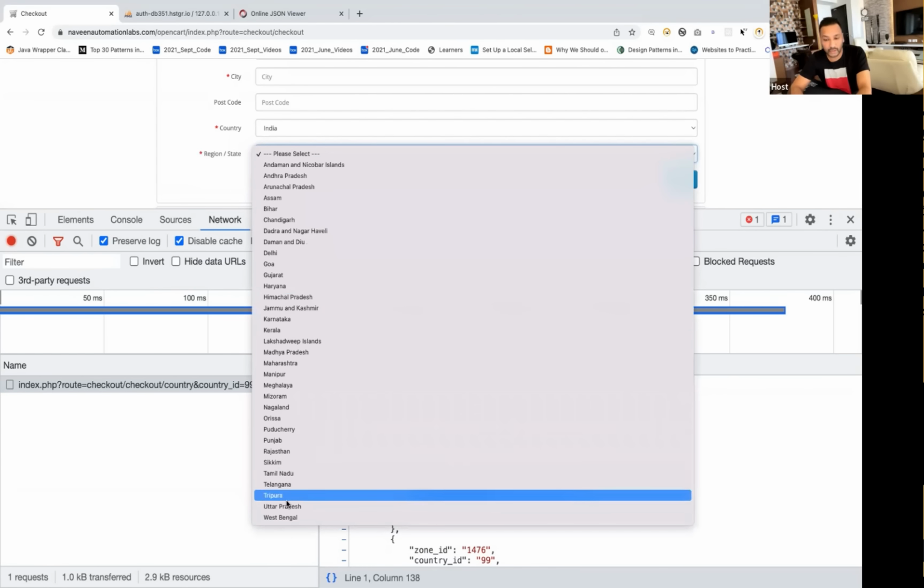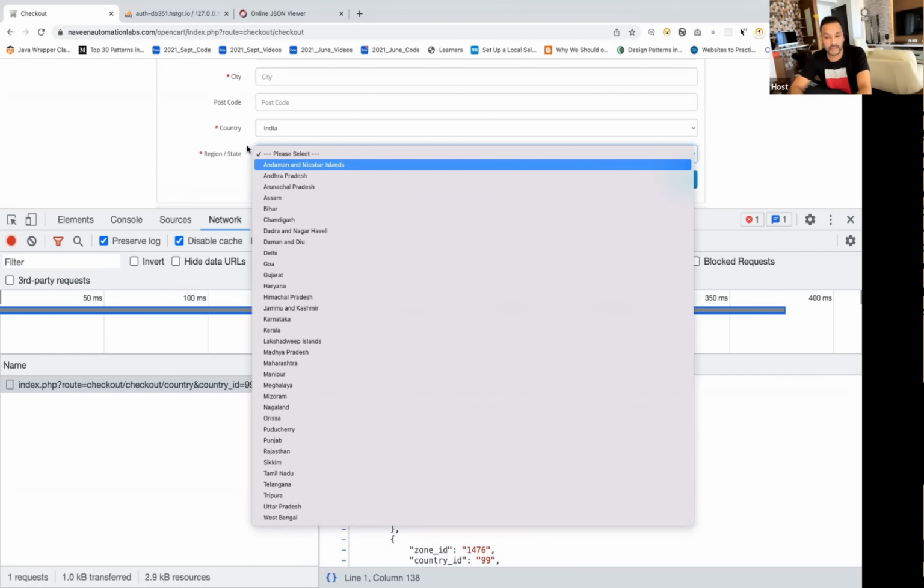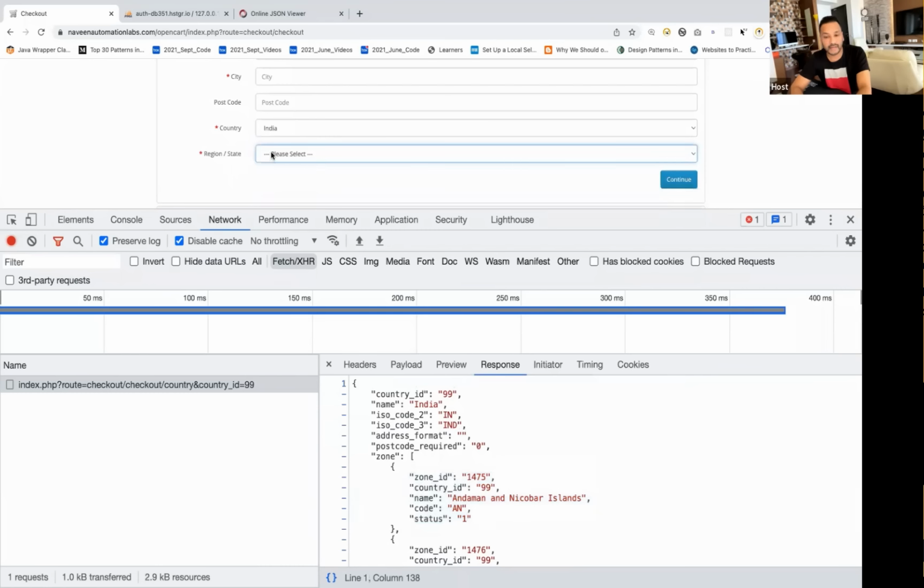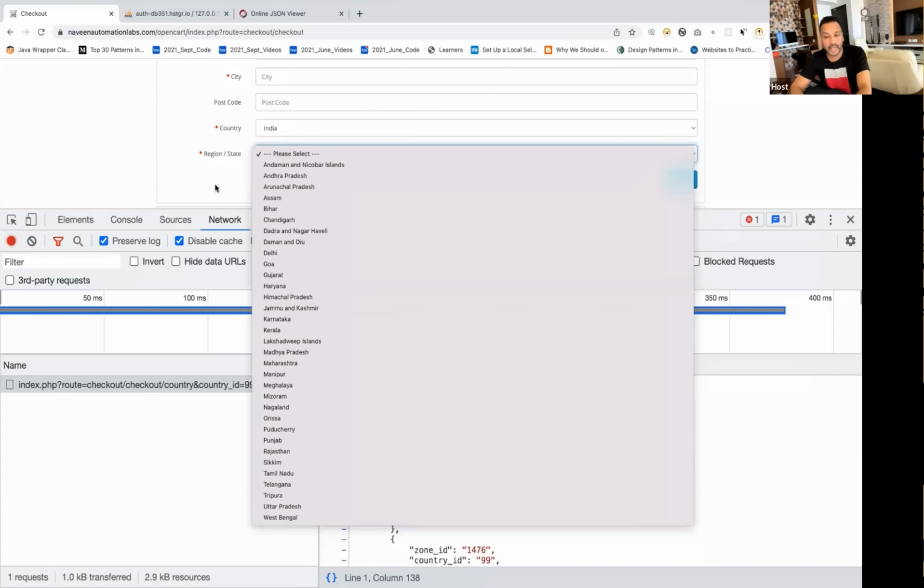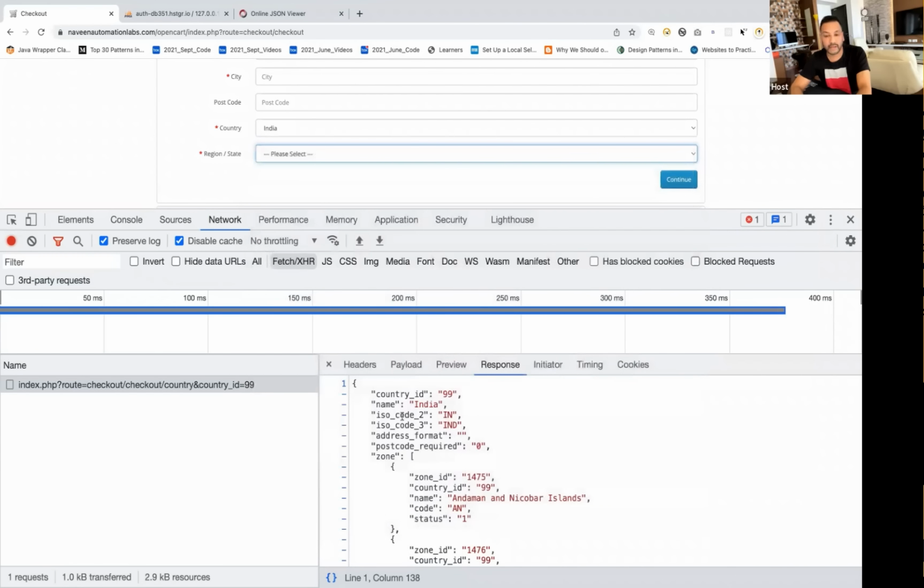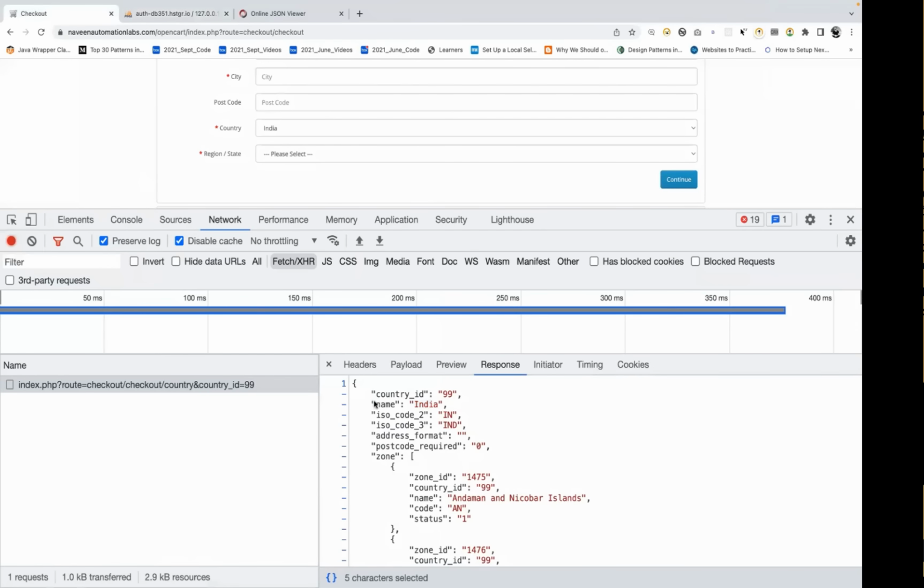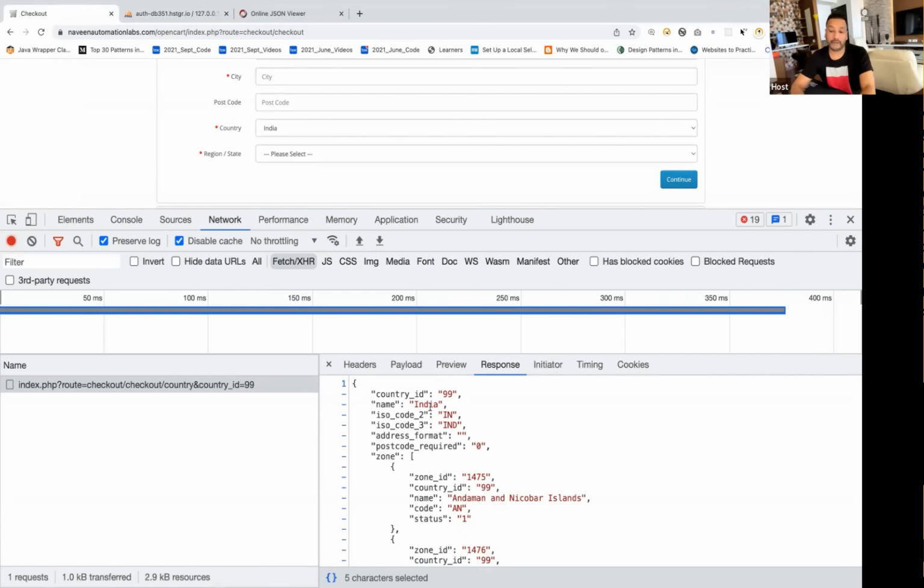So all these drop-down entries, a region or state and country, how many states are there in that particular country, everything is coming in the form of the response here, and the same will be displayed inside the drop-down here. I'll show you this particular data in my database also. For country name equal to India and country ID equal to 99, exactly the same data should be there in my database also.